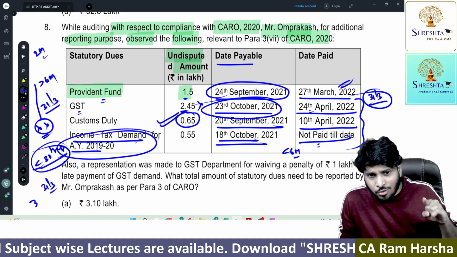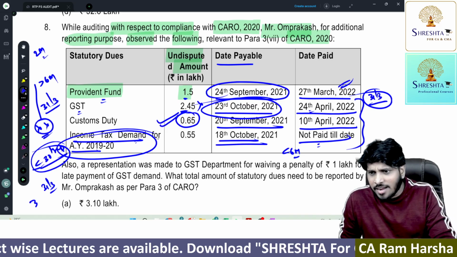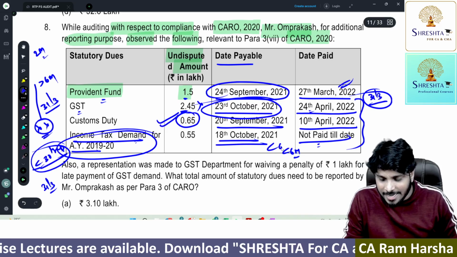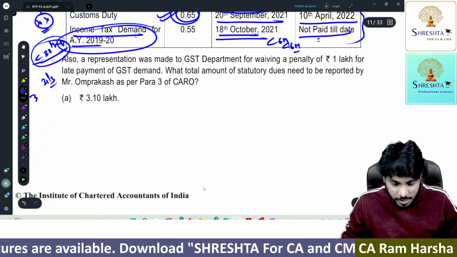Suppose income tax sent a notice, demand. You didn't raise any dispute on that. It's an undisputed due again. But here it is again less than 6 months as on 31st March. So no need to report. So only one amount shall be reported.